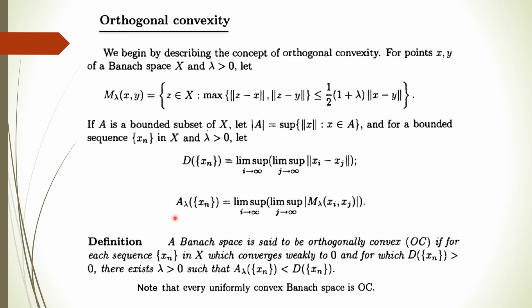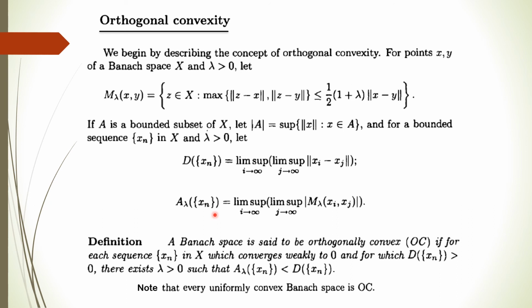And A lambda of this sequence is what? You find the mod of M lambda with respect to xi, xj. So what is the mod of this M lambda? Basically this is the norm of xi, xj, right? And then you find its max value with respect to j and then with respect to i. So that will be the value of this A lambda of xn.